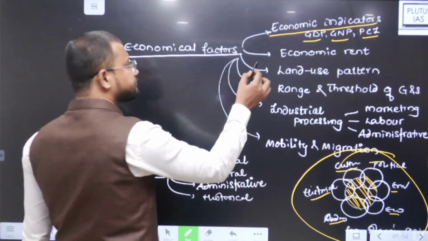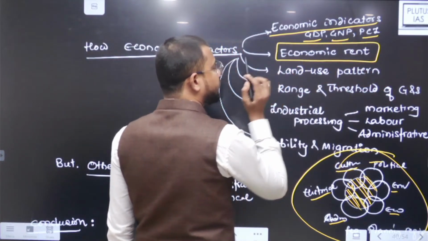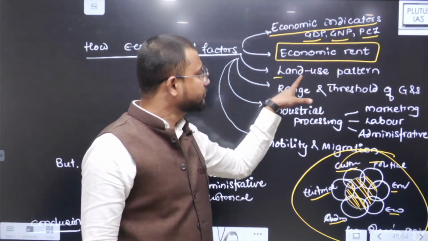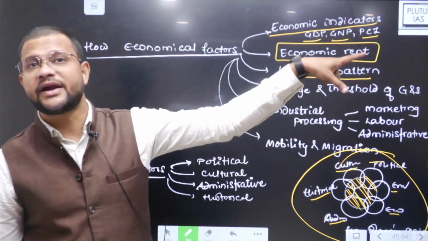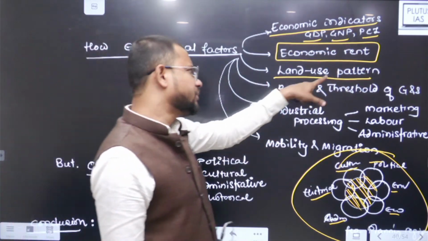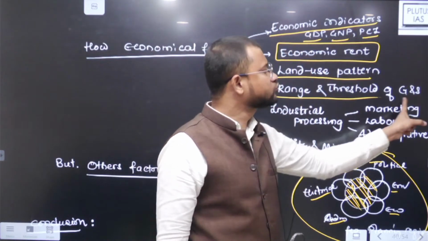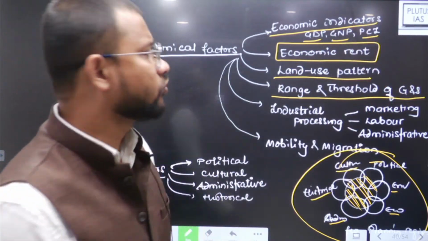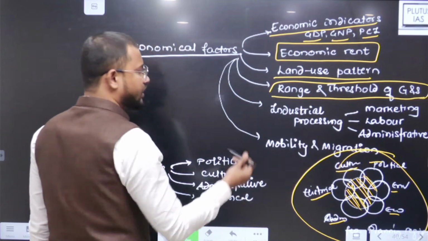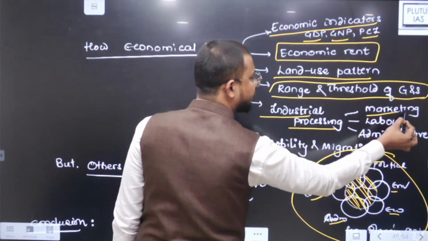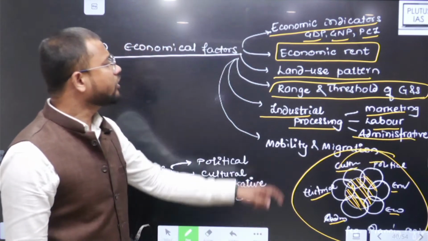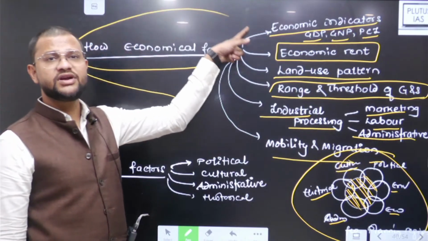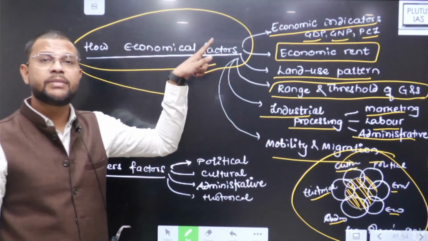Then whether that planning region has enough economic rent to offer, whether that planning region has a sustainable land use pattern, again economic aspect, or maybe environmental aspect में भी डाल सकते हो. Range and threshold of goods, that is according to Weber's industrial location model. What exactly, right? तो वो उस theory में आपने देखा रहेगा, right? हो भी जाएगा in fact. Then industrial processing, marketing, labor, administration, all these factors, and mobility and migration, all these factors you need to consider while defining any planning region.